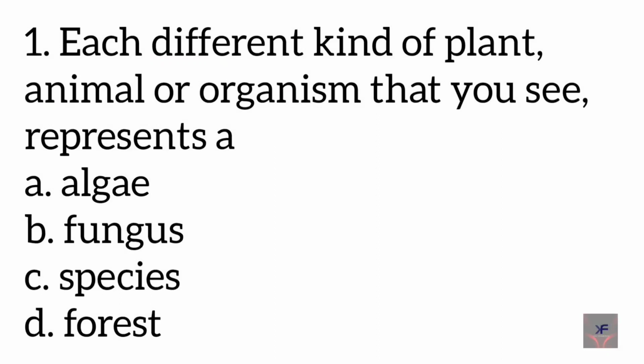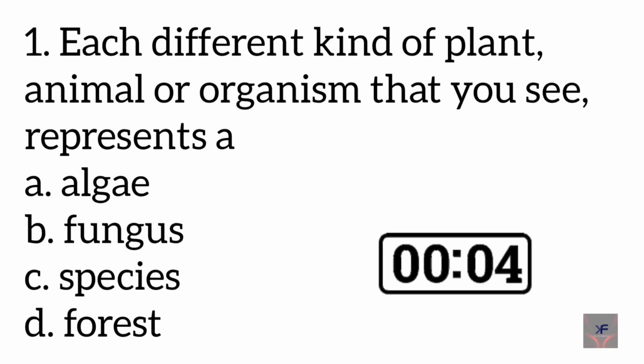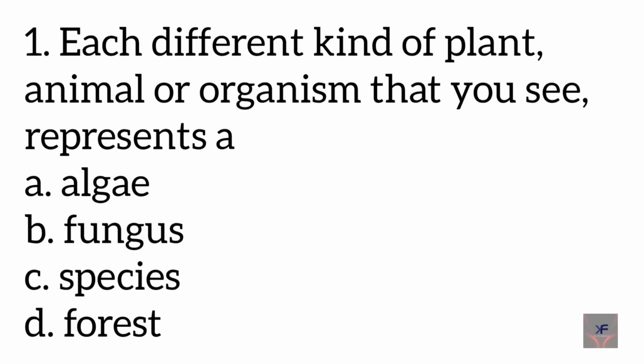Our first question is, each different kind of plant, animal or organism that you see represents A, algae, B, fungus, C, species, D, forest. Can you find out which is the correct option in this question? The correct answer is C, species.